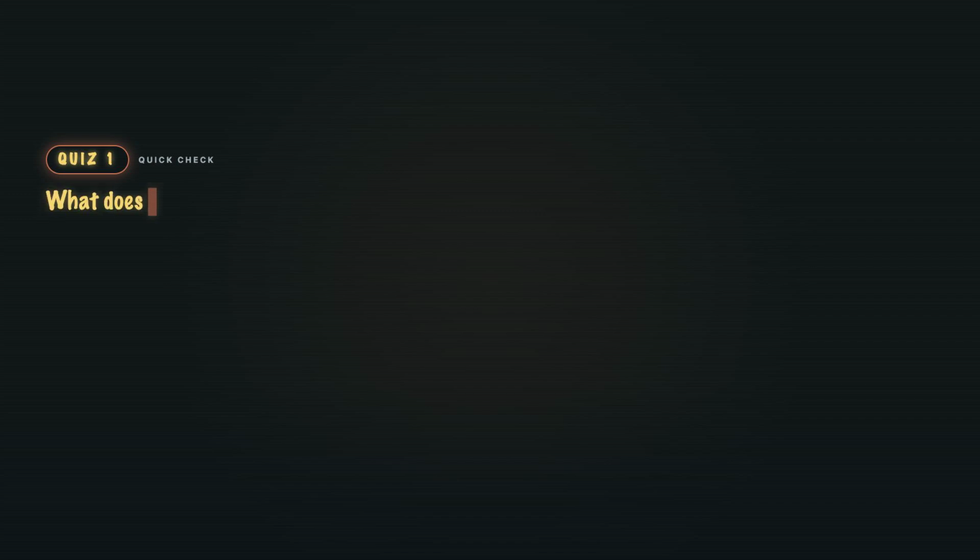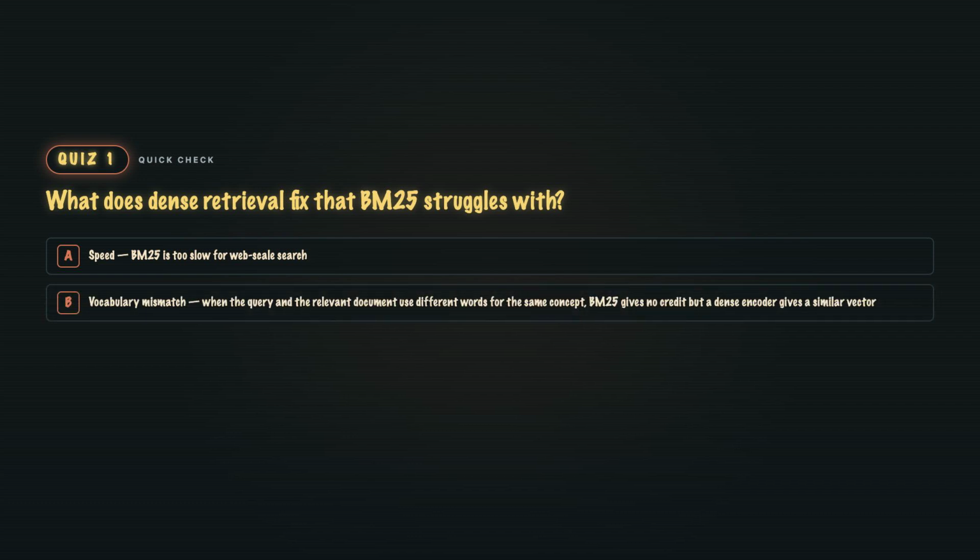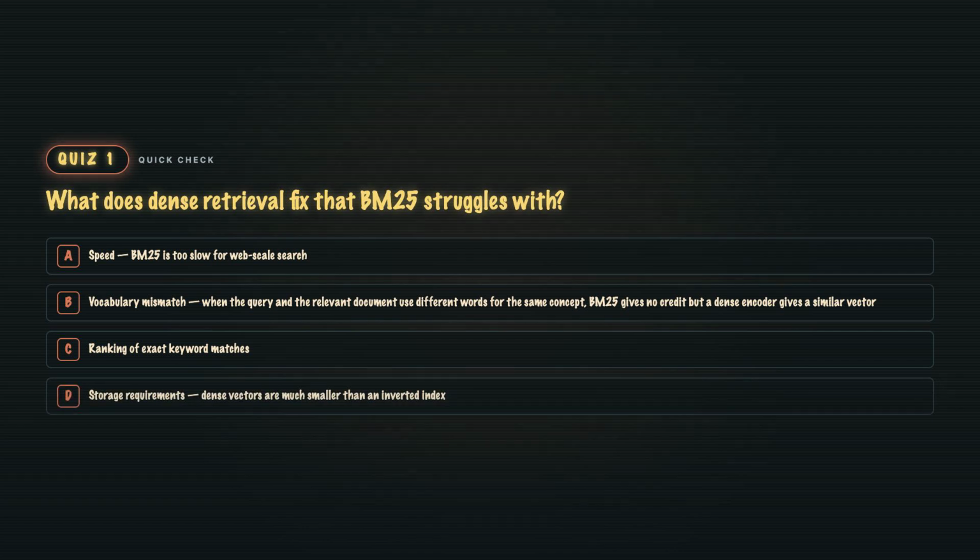Quiz 2. What does dense retrieval fix that BM25 struggles with? A: speed. BM25 is too slow for web-scale search. B: vocabulary mismatch. When the query and the relevant document use different words for the same concept, BM25 gives no credit, but a dense encoder gives a similar vector. C: ranking of exact keyword matches. Or D: storage requirements. Dense vectors are much smaller than an inverted index.